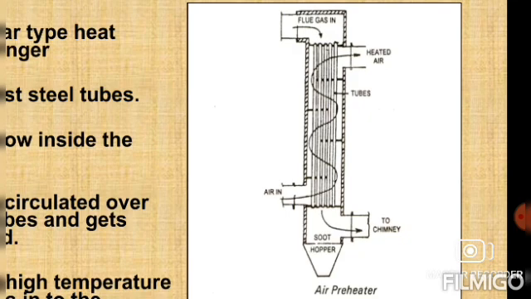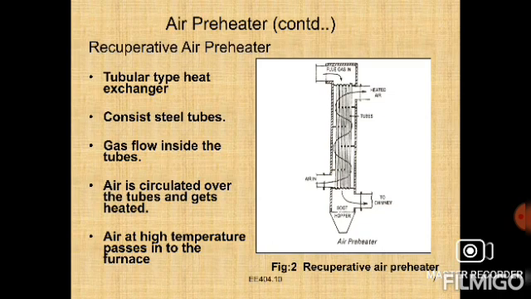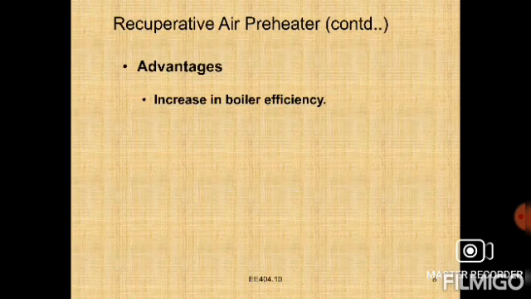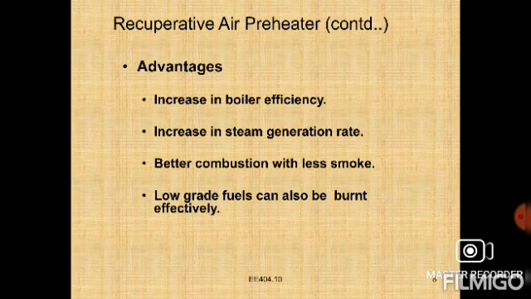It is located between the economizer and chimney. So what are the advantages? The advantages are that it increases the boiler efficiency, increases the steam generation rate, gives better combustion with less smoke, and low grade fuels can be burnt effectively. These are the main uses.